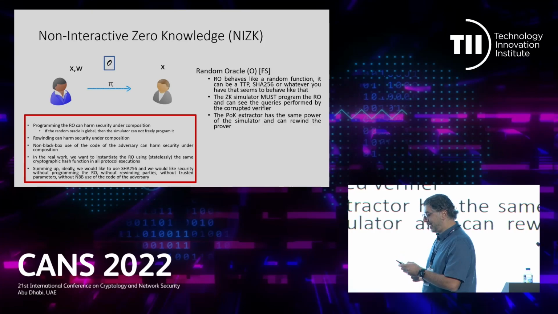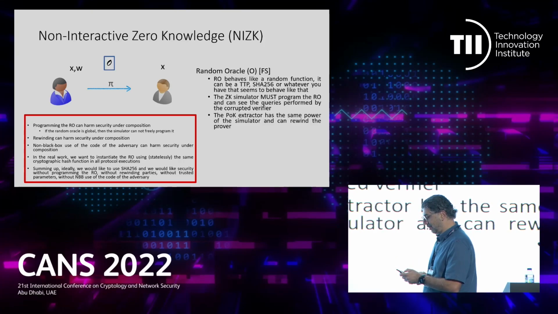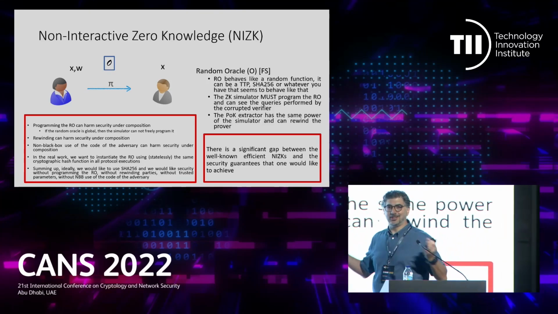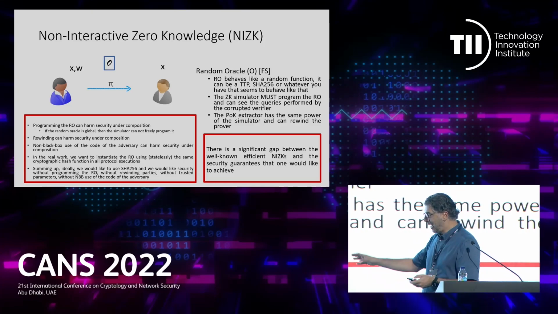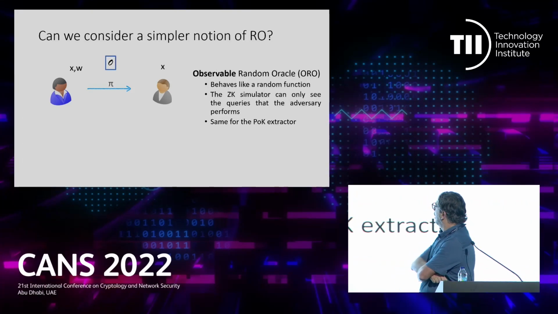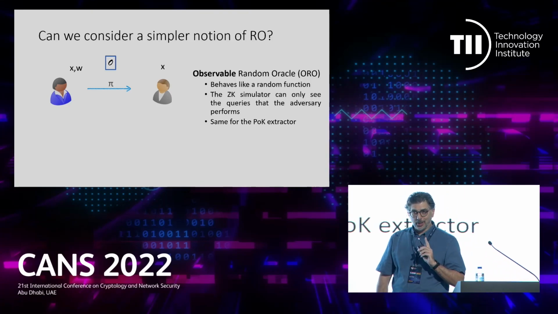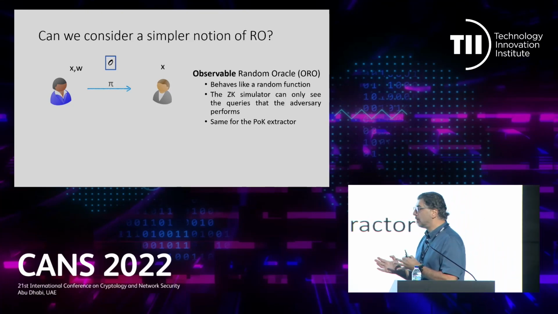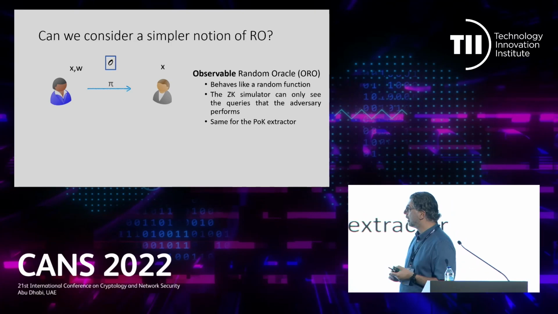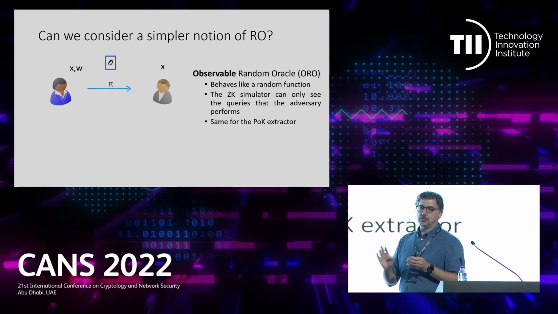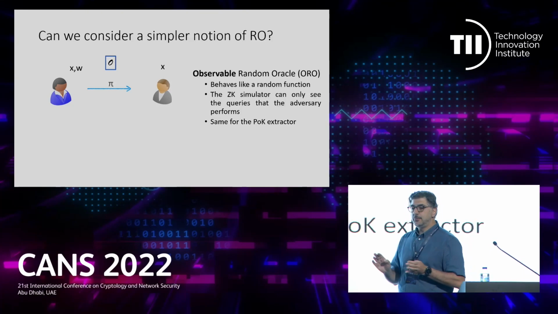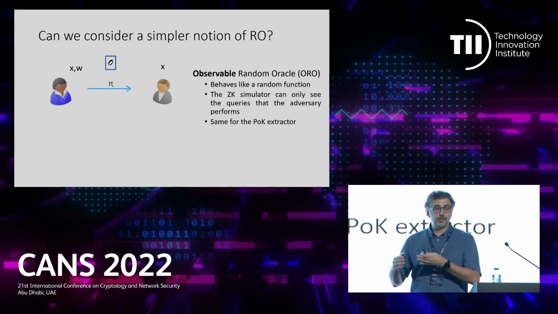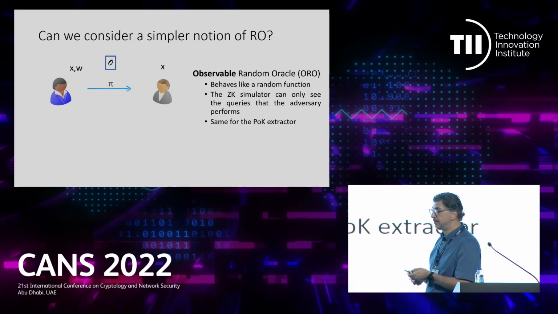Right, so what can we do to avoid this problem? There is something we must do, and that is why there is work here: there are people studying how to resolve these problems. There is a different random oracle that one can use in a system. Instead of the programmable random oracle, it is the observable random oracle model. In this case, we can still use SHA-256, and the simulator and the extractor will not be allowed to program the random oracle. This will resolve some of the problems discussed in the previous slide.